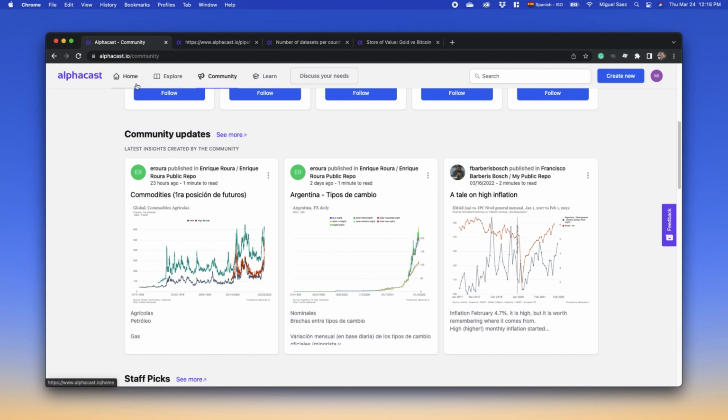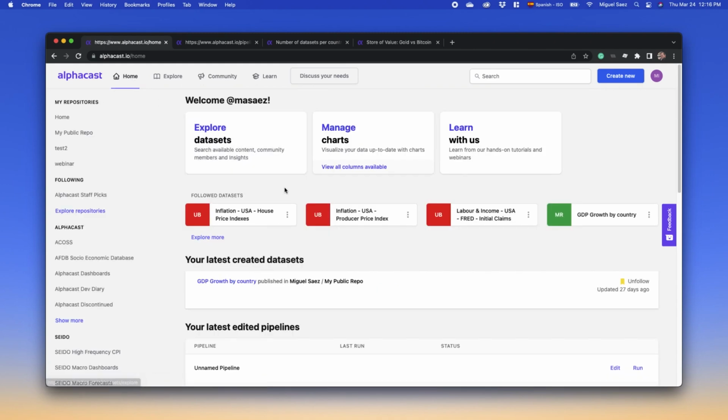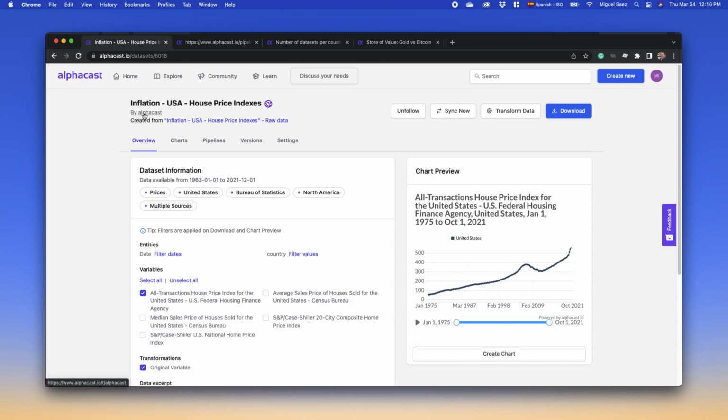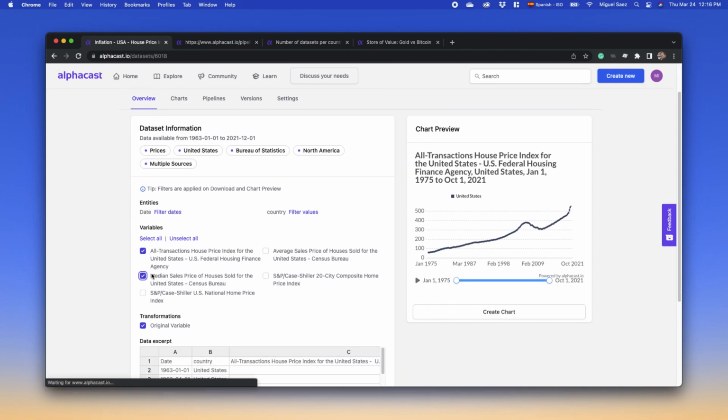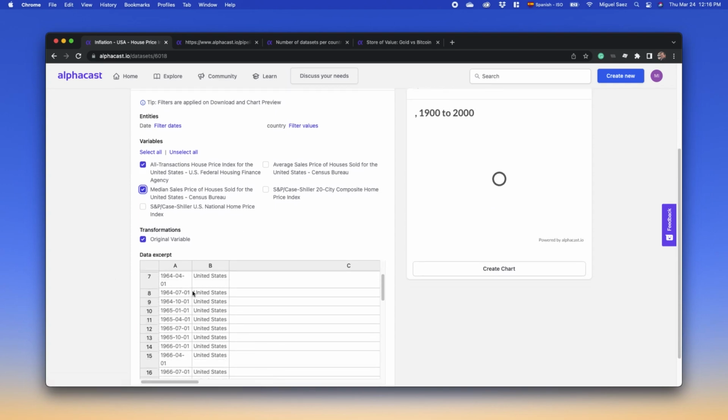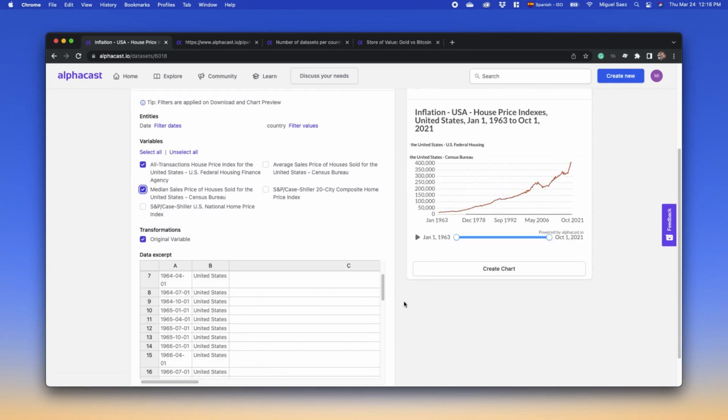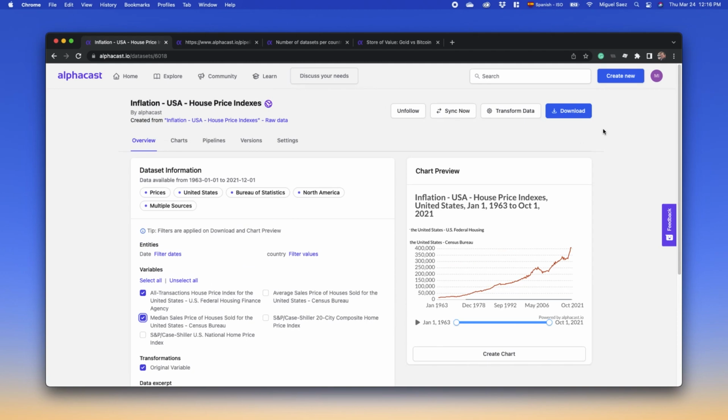So to get started, I'm going to go back to my home and select one of the datasets that I've been looking into recently. So here I'm working with inflation data from the US. I can see different variables that are available in the datasets, see an excerpt of the data, and also see a quick chart about it. I can download the data and work with it in other platforms.